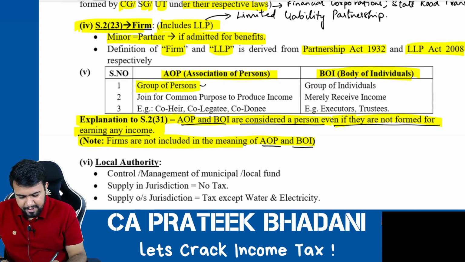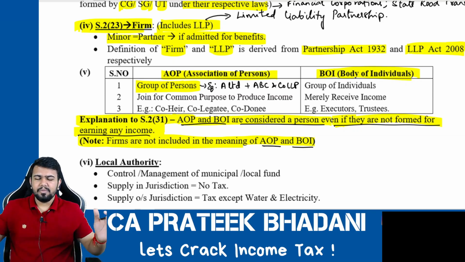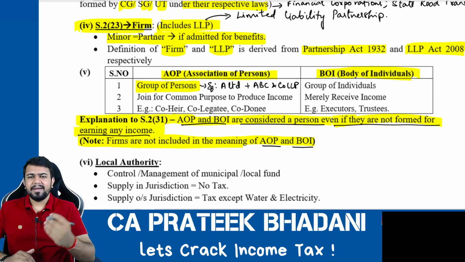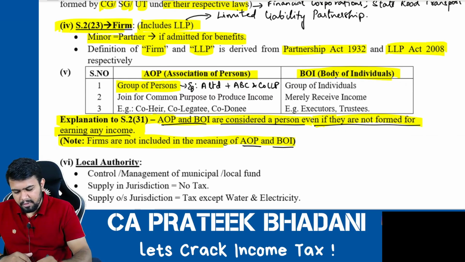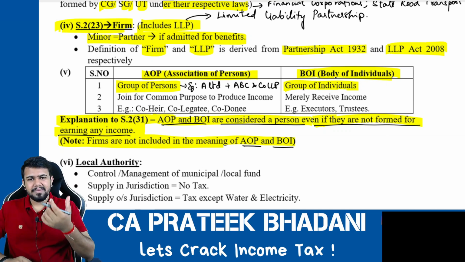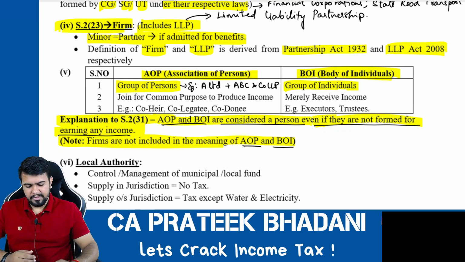For example, A Limited and ABC and Co LLP. They are both coming together and forming a group or joint venture. It can be called association of persons. Now let us come to body of individuals. Body of individuals can only contain individuals. The name itself suggests that only a group of individuals will be considered as body of individuals.